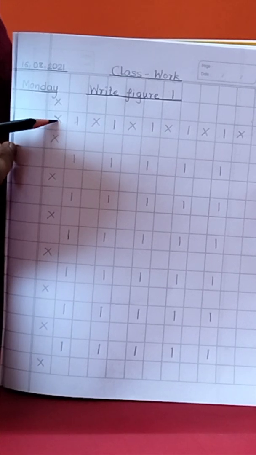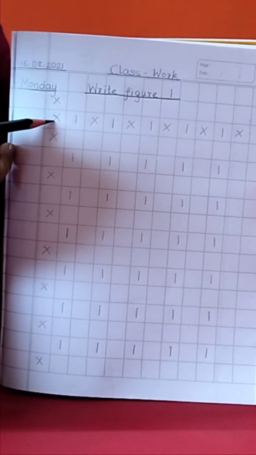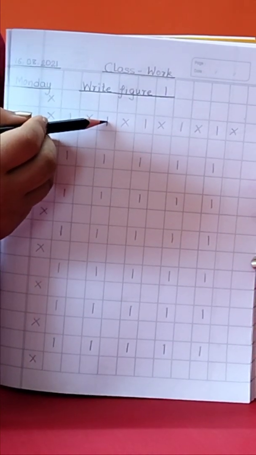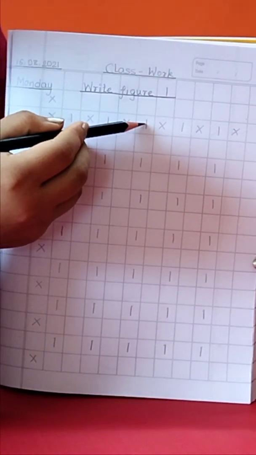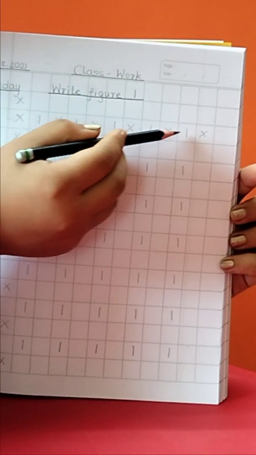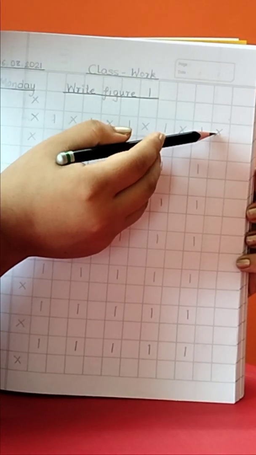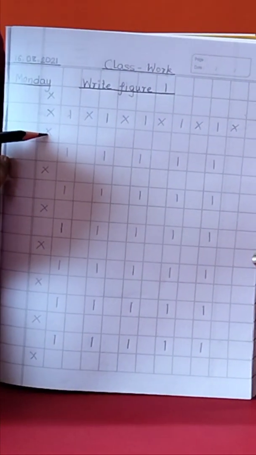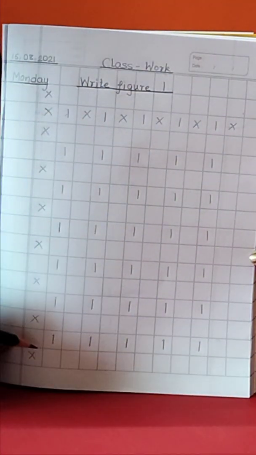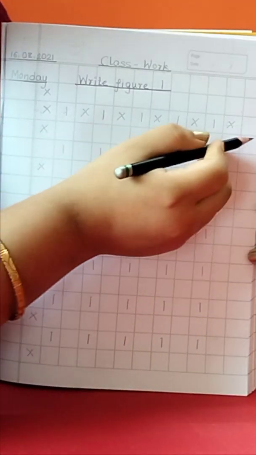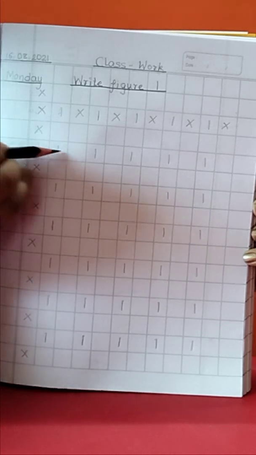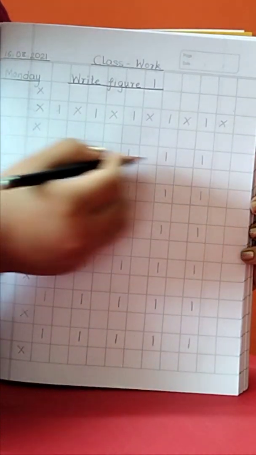So we have written like this: cross, then 1, cross, 1, cross, 1, cross, 1, cross, 1, and cross. Next, the fourth line will be left blank, this row. We will move to the fifth line, and again we will be writing in the fifth line here.